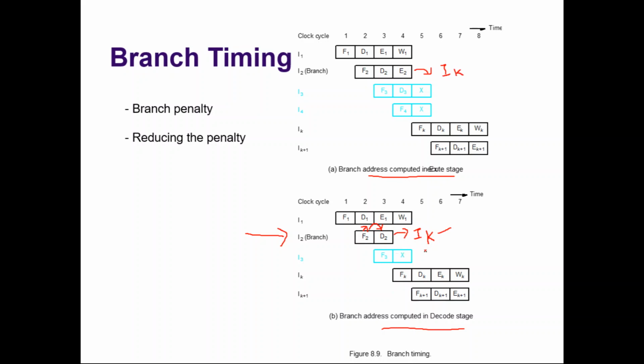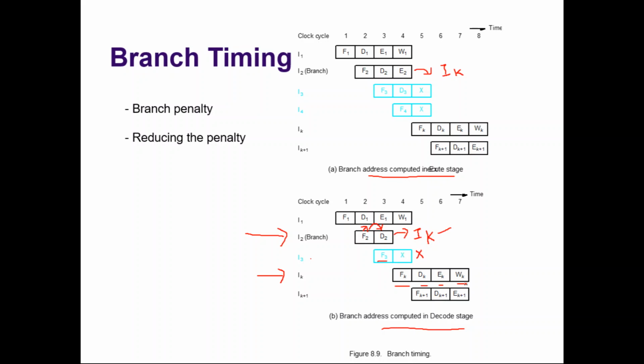Now the processor is able to detect that it's a branch instruction by the end of the 3rd clock cycle itself, right? But during the 3rd clock cycle, instruction 3 is fetched, but the processor will stop it from executing because this is not the flow, so this instruction should be dropped. But instruction 4 is not yet fetched. So instruction K can be fetched during the 4th clock cycle and decoded during the 5th clock cycle. It can be executed during the 6th and written during the 7th clock cycle.